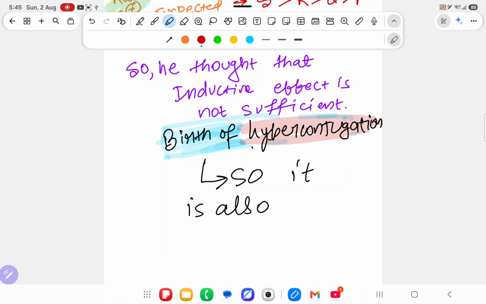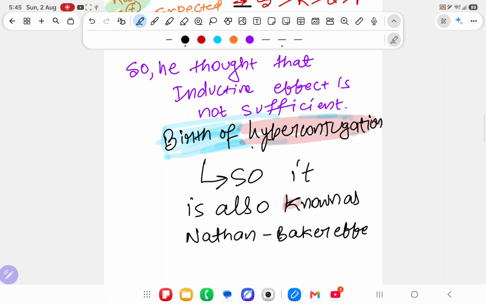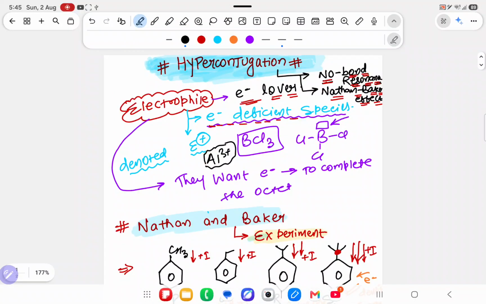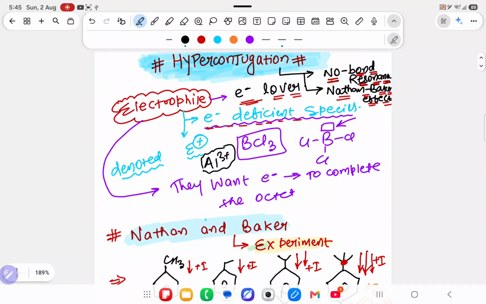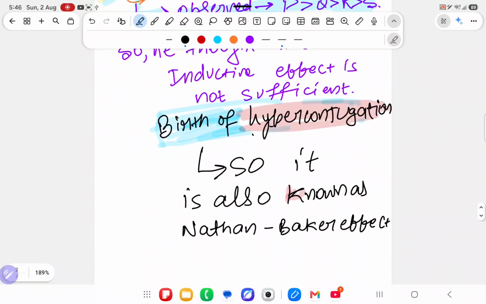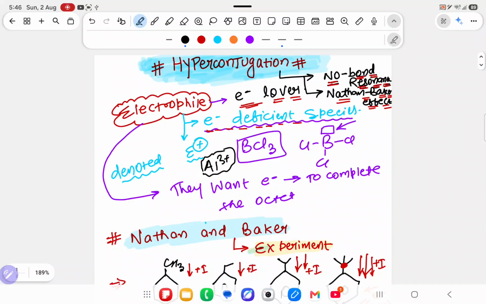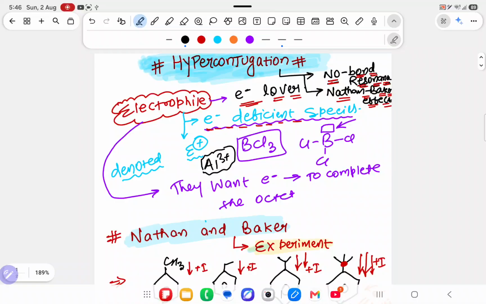So hyperconjugation is also known as the Nathan-Baker effect. See, once you understand the topic, everything will be very very easy. So I hope you understood why to study hyperconjugation and why hyperconjugation is also called the Nathan-Baker effect.